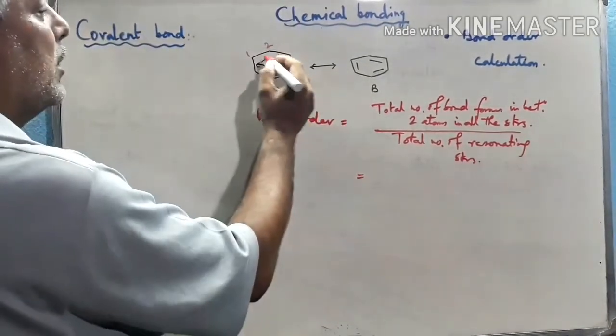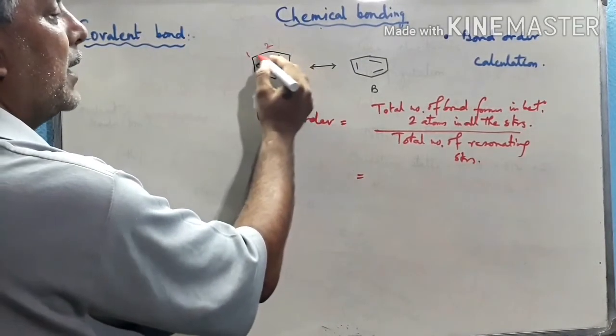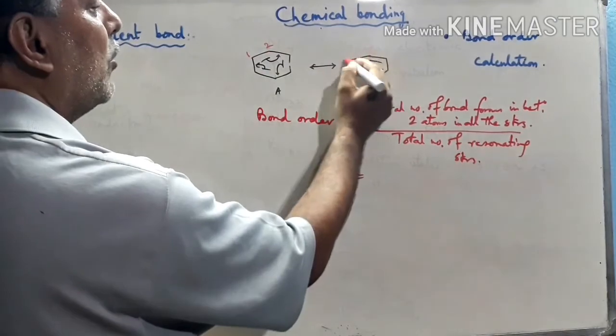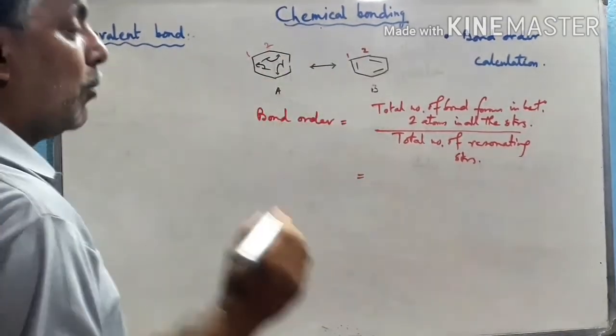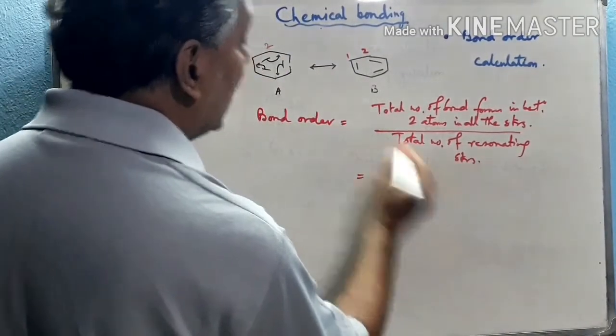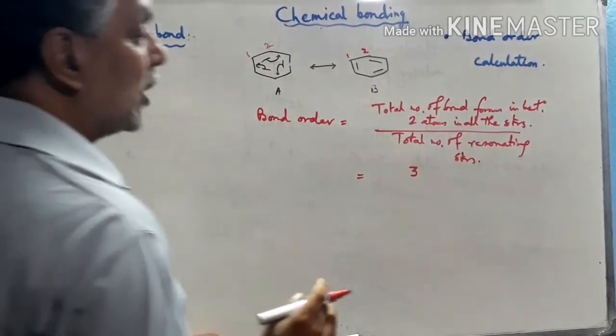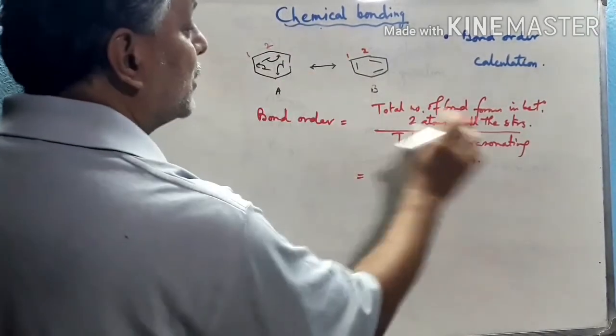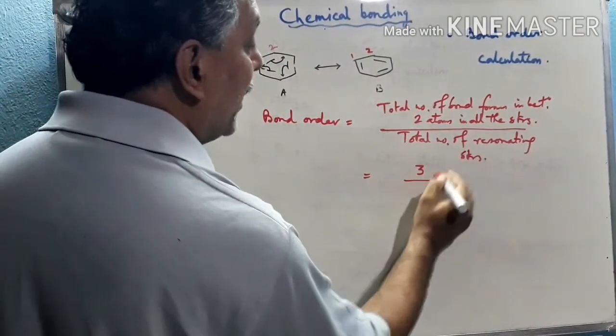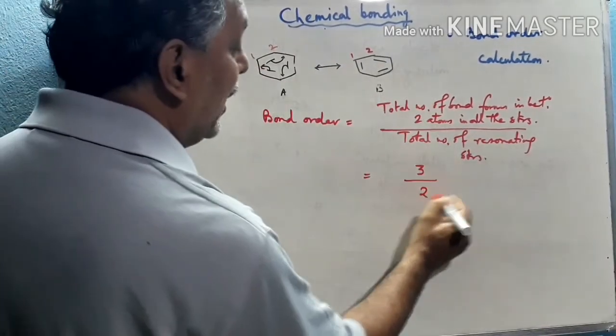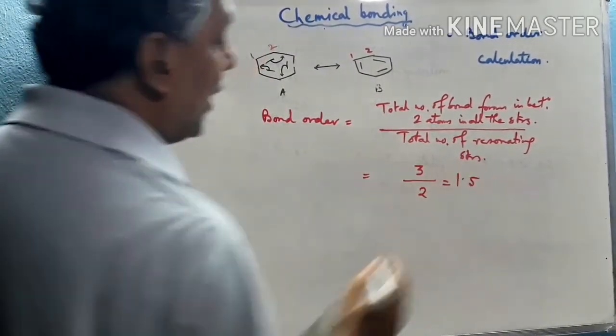Like here 2 bonds are there between these 2 carbon atoms, but here, between 1 and 2, there is only 1 bond. So the total number of bonds is 3 in these 2 structures. The total number of bonds formed between these 2 atoms is 3, divided by the number of resonating structures, 2. Hence the bond order becomes 1.5.